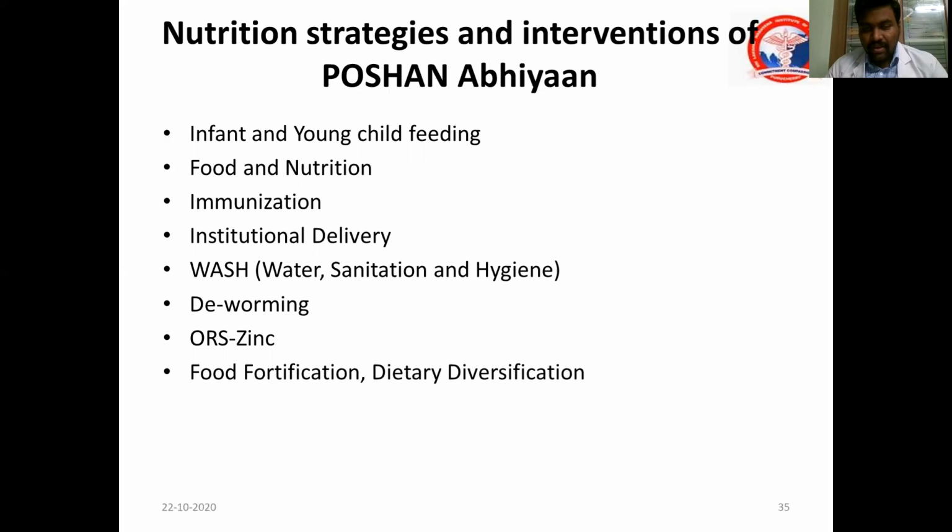contains the required calories, proteins, micronutrients, etc. They can mix it in water and the beneficiary can have it. So food fortification, dietary diversification, that is, different food groups should be included.